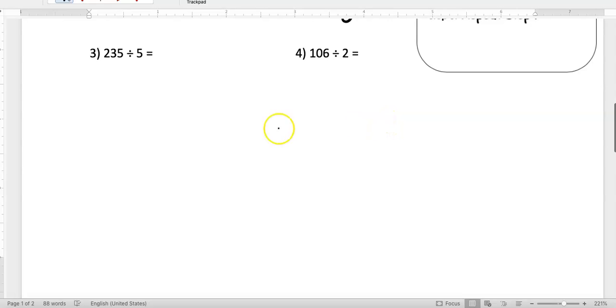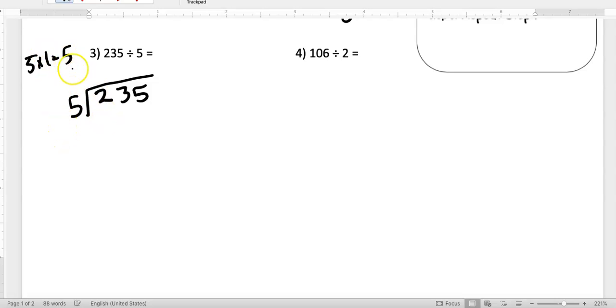All right, so now we're going to get to some problems that aren't as simple as the ones we just had for 1 and 2. So we have 235 divided by 5, and my house is still leaning a little bit. That's okay. Don't talk about it. 235 divided by 5. This is where it gets a little less simple. So we are going to ask ourselves, how many times does 5 go into 2? Let's see if it does, and we cannot, right? This 5 is greater than that 2, so that's a 0. It's impossible. So now we ask ourselves, how many times is 5 going into 23? This 2 now is not alone. It now becomes 23.